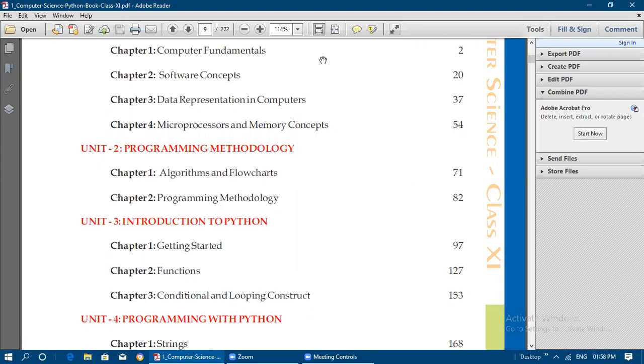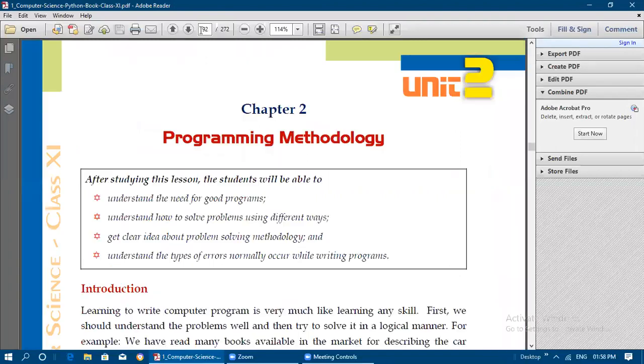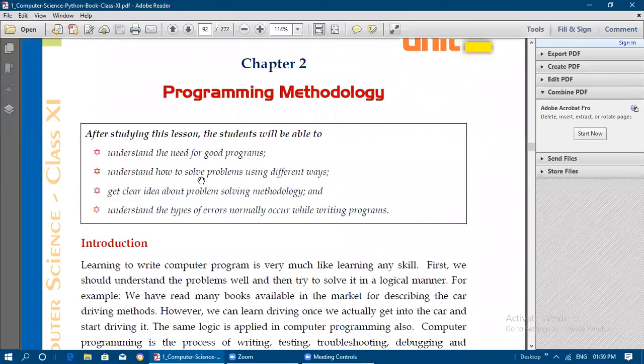So let us move on to this topic because fully this is related to how we can write programs, good programs, and what are the ways we can write the programs. All those things we will discuss here today. After you learn this lesson, you will be able to understand the need for good programs, and you will understand how to solve problems using different ways.